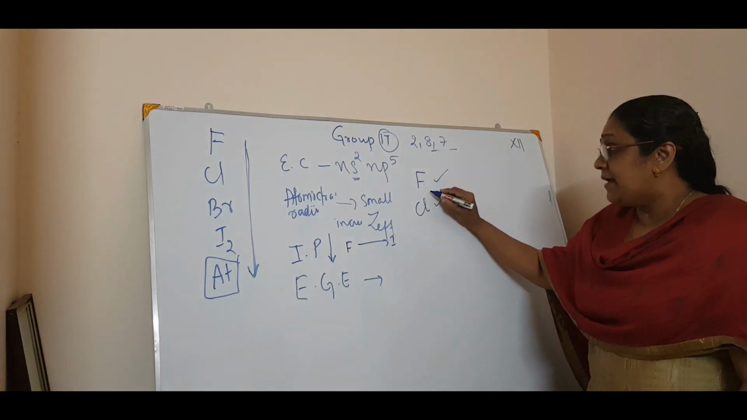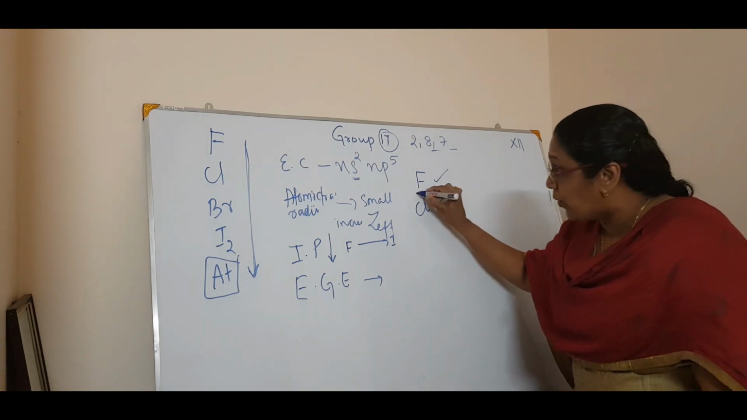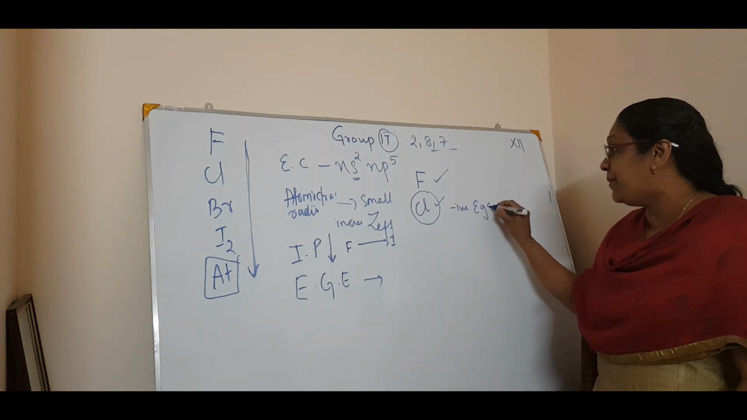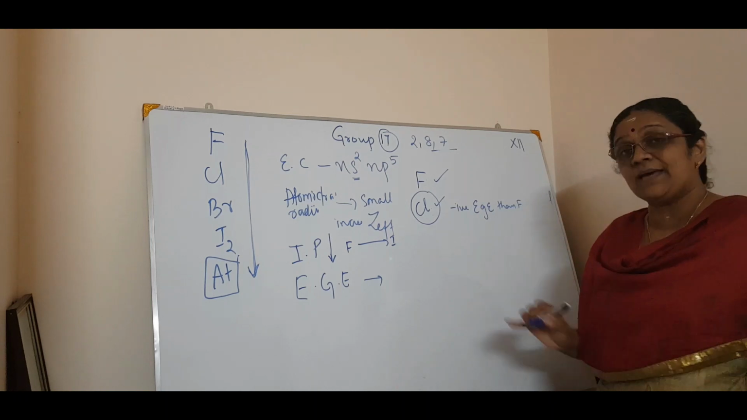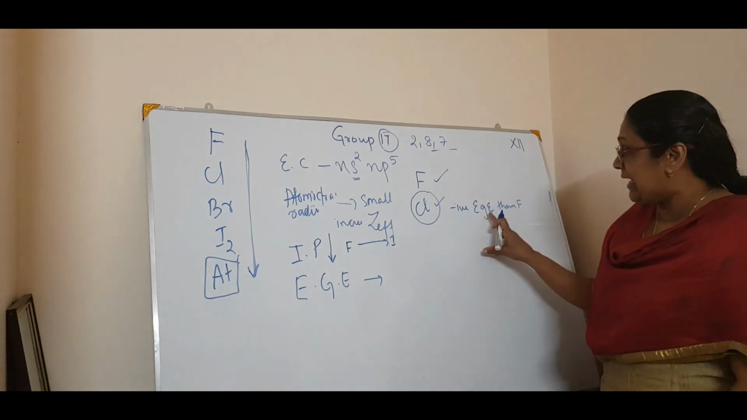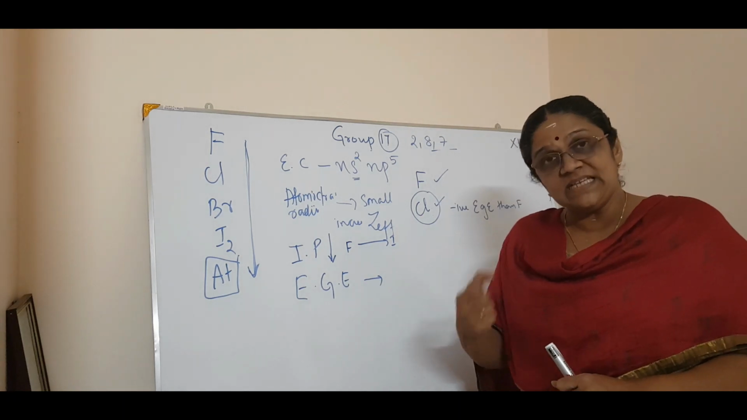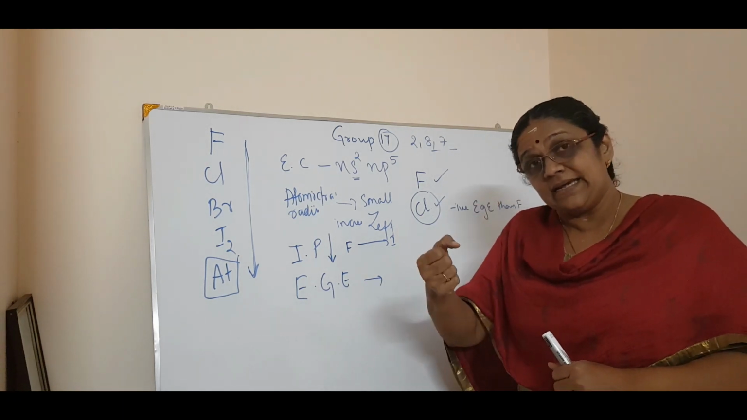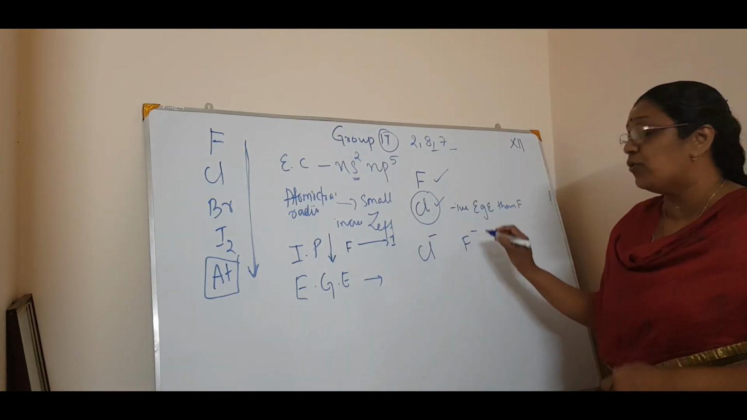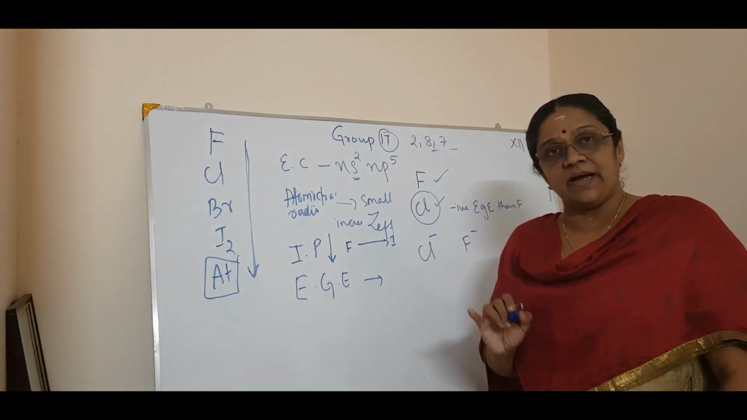That is, when we speak about fluorine and chlorine, chlorine is having a more negative electron gain enthalpy than fluorine. It's a board exam question. Why? Chlorine has more electron gain enthalpy than fluorine. What is the meaning of that? It means that chlorine has a higher tendency to accept an electron and form the chloride ion rather than fluorine to form a fluoride ion. Got it? So what is the reason behind it?